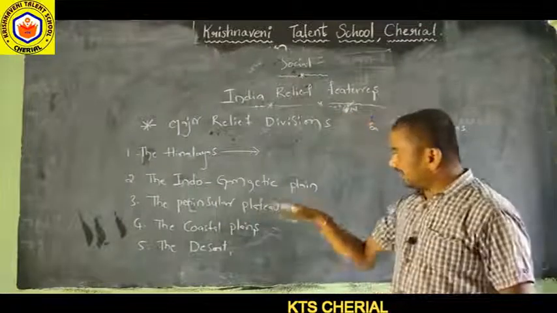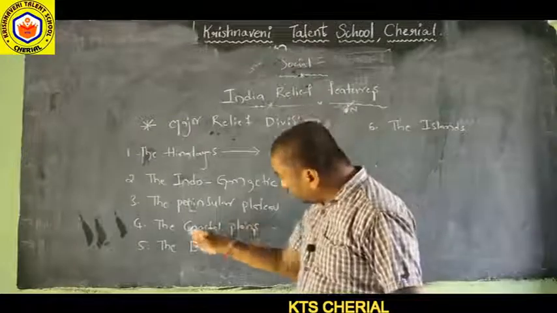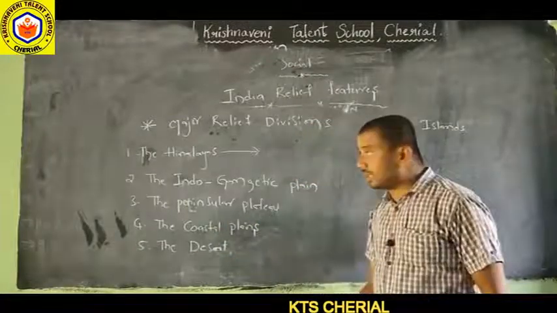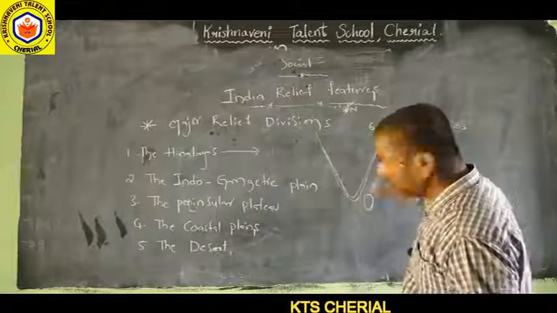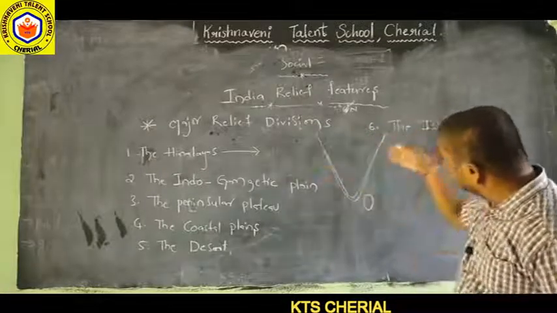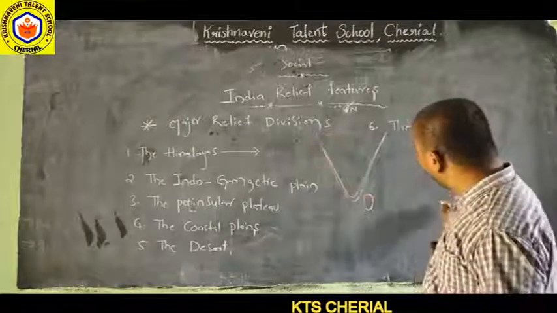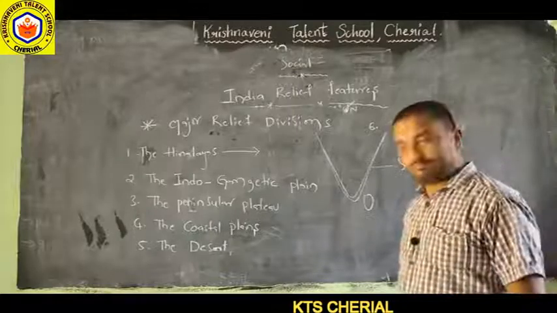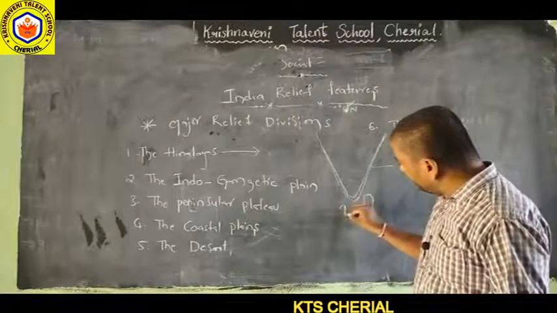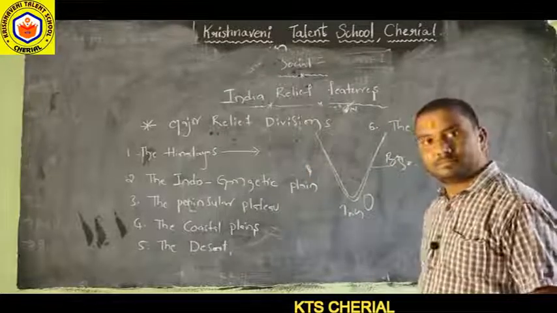Indo-Gangetic Plain, the Peninsular Plateau, and the coastal plains. I said already, we have good coastal plains. We have a good, broad coastline. We have good sea trade and good fishing because of the Indian Ocean, Arabian Sea, and Bay of Bengal.